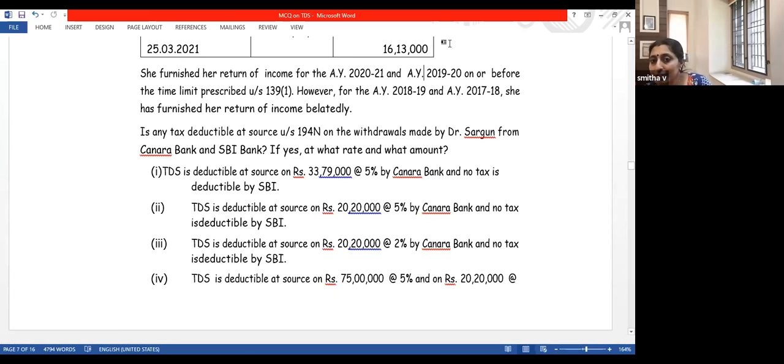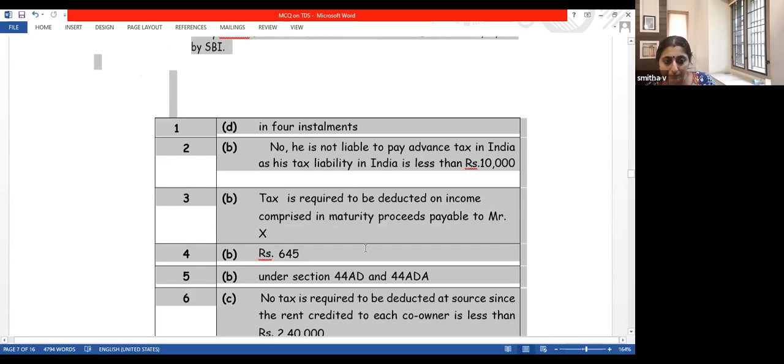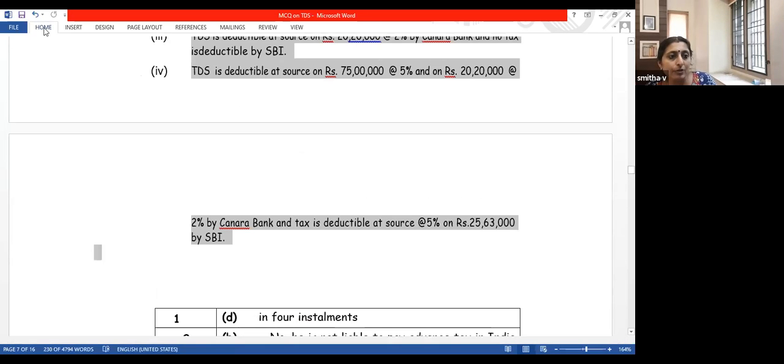So is this section clearly understood, 194N? No room for doubt? I'm asking this again because this is an amended section, so you may be tested upon this. Now let me go to the next new section here.